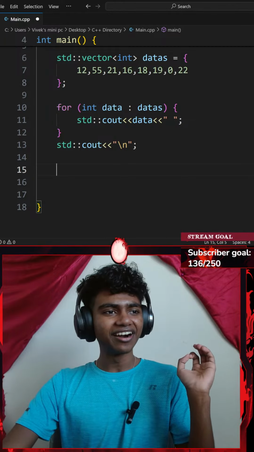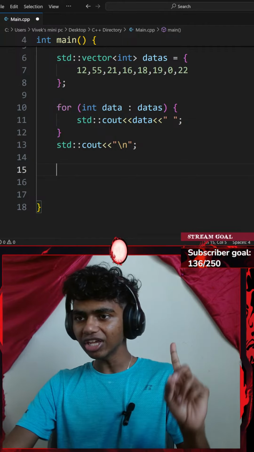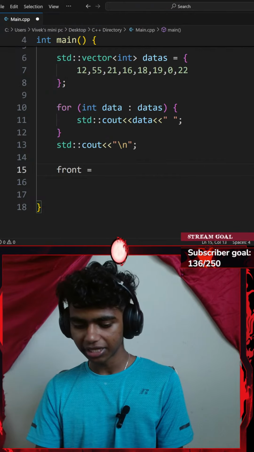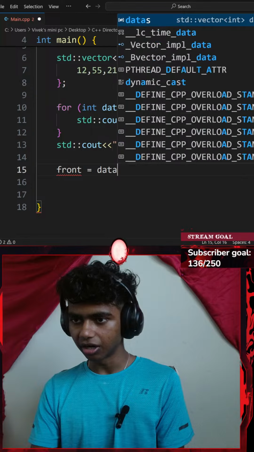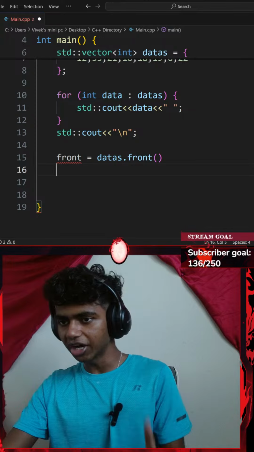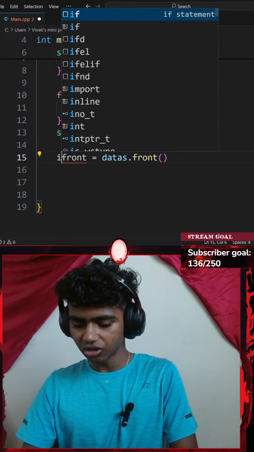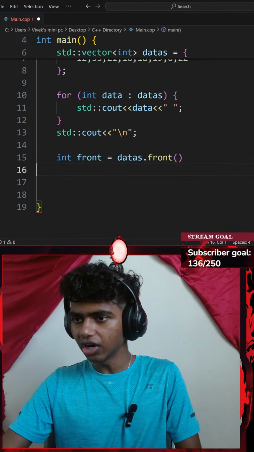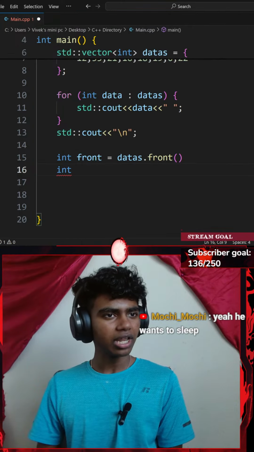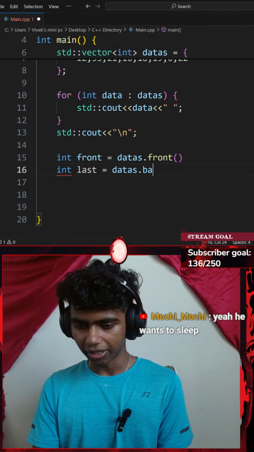Okay, with that said, compute first equals data.front and last equals data.back. So I think I've got to create a few variables. I'll create a front variable and set that equal to my data vector's front. Honestly, is this how we create variables? I think I need to go with integer front. There we go, integer front. And then integer, is it called last? Integer last. My last is going to be my data vector's back.